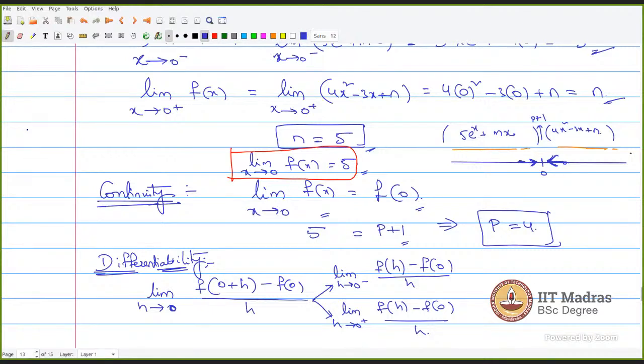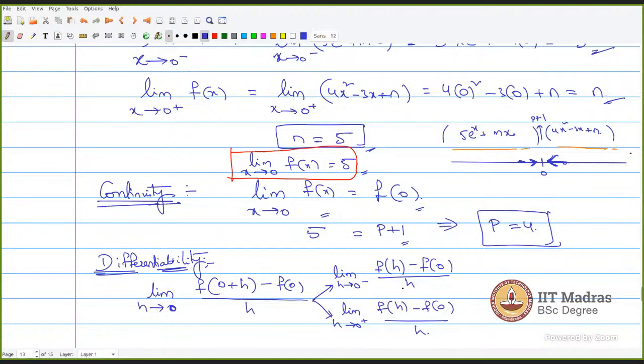See here, when h is tending from the left hand side, the inside part will be f of minus 0.1, minus 0.05, minus 0.25 like this. Even in the denominator, the h value will be negative when it comes from the left hand side. No need to give a minus in front of it. We are not giving minus, but we know that it is negative, so it will just take that negative value.